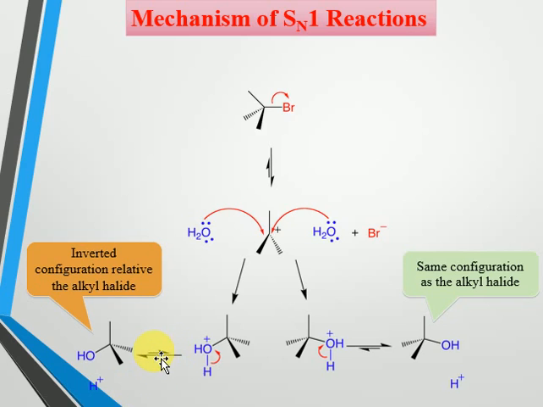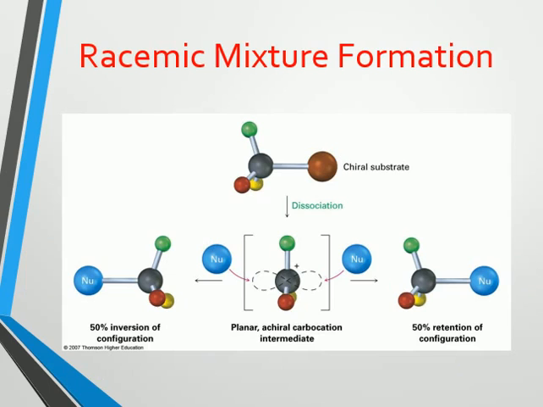So in that way, if the alkyl halide is chiral, then after the formation of the planar carbonium ion, the nucleophile may attack from both sides, giving an equal mixture of enantiomers. 50% retention of the configuration and 50% inversion of the configuration is possible by the attack of the nucleophile on the carbonium ion.